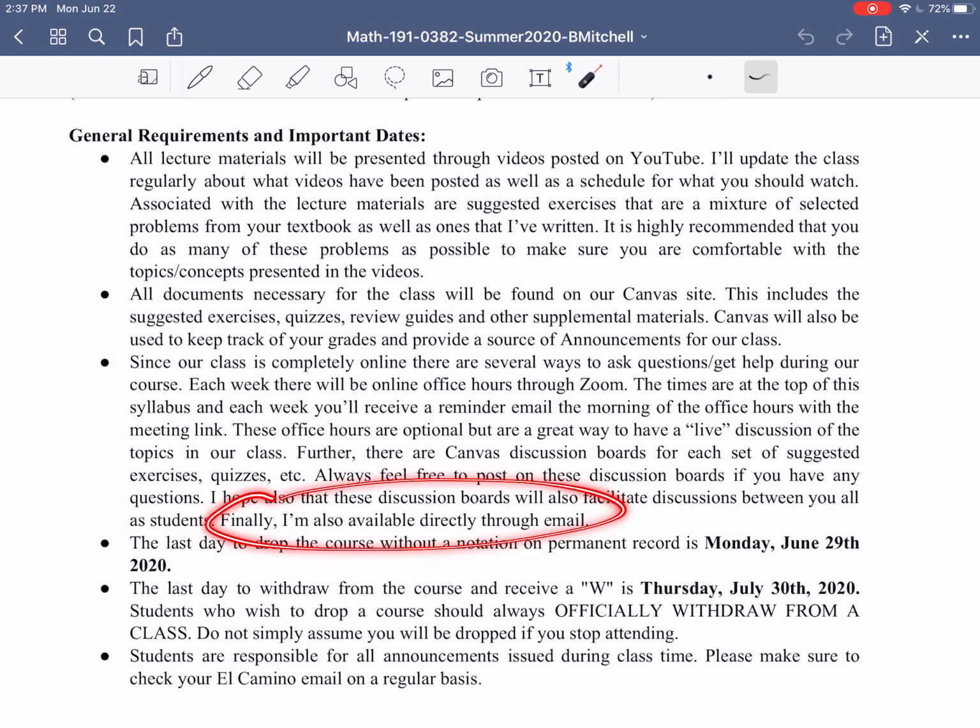Finally, if you just have direct questions that you don't want to post on the discussion board, you can always just email me directly. You can email me through Canvas, or you can just use the ECC email. Doesn't matter which one. I will try to check the email regularly, but I will just let you guys know, since there's so much content to be created, usually during the middle part of the day, late morning through early evening, that's what I'm doing. I'm making these videos like the one you're watching right now. So I might not be checking email quite as regularly. So probably you'll see more responses later in the evening or earlier in the morning.